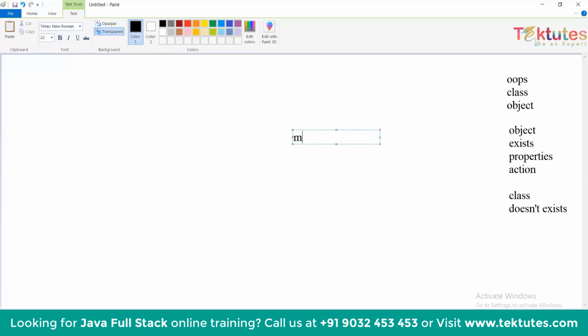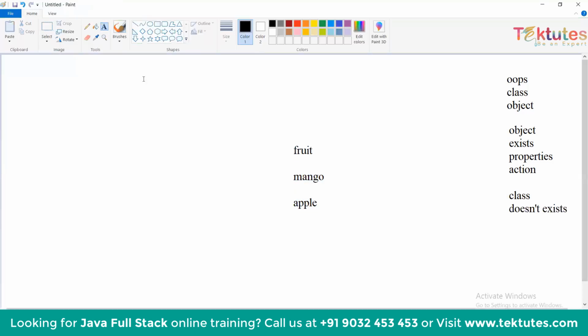Suppose, for example, mango is there. Mango is an object, and apple is there. Apple is an object because it has different properties. And if I say fruit, fruit is a category. Mango is a fruit, apple is a fruit. You haven't seen a fruit itself. So fruit is a class, which is a collection of objects.